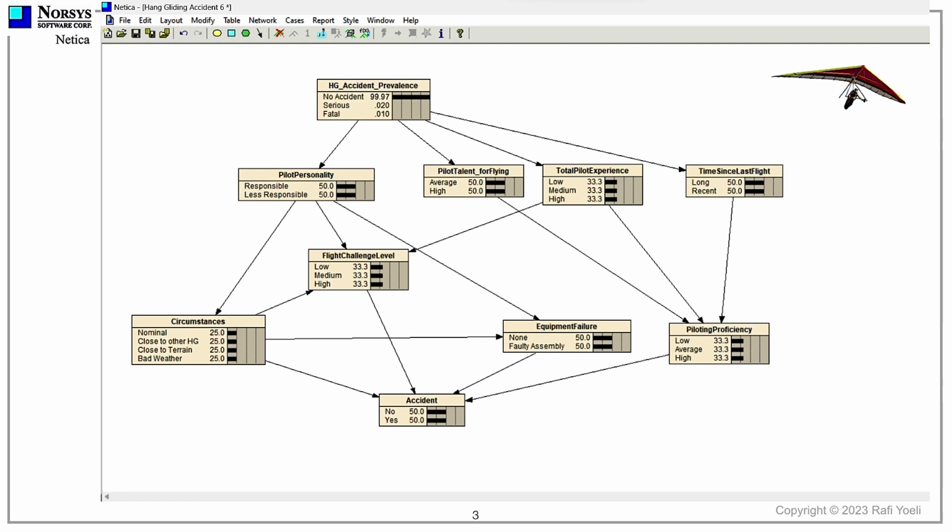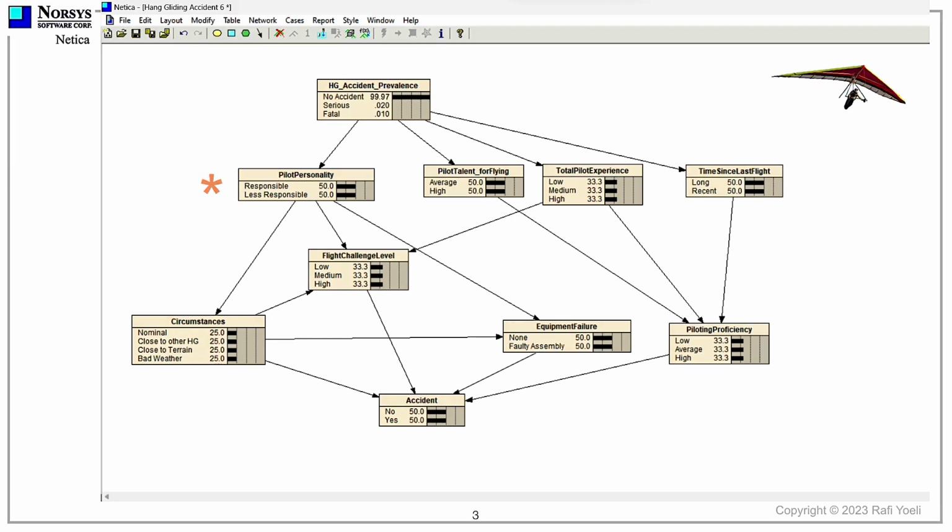The probabilities of the different states belonging to the other nodes of the network have not yet been entered, so the numbers are the default 100%, divided by the number of states in each node. The second row of nodes shows the main problem parameters, starting on the left with the pilot's personality.